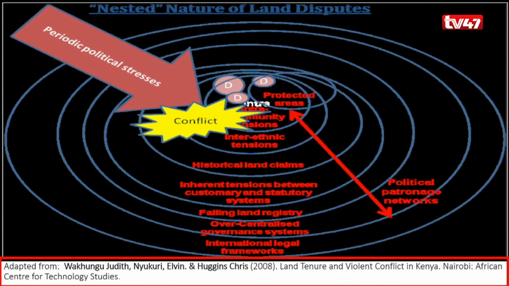And so that gives us an example of land disputes in a country like Kenya. Two scholars in Kenya came up with this diagram around 2005, 2006. And it just goes to let you know how conflict is actually a wicked problem. So it tells you the periodic political stresses that we have in Kenya during the times of campaigns and elections. And people are likely to think that that is what causes land disputes in Kenya.